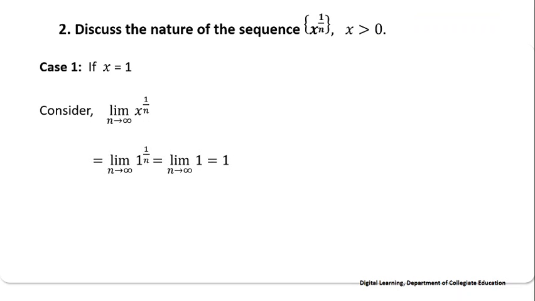That equals limit of 1 power 1 by n as n tends to infinity. That equals limit of 1, that equals 1. Therefore, limit of nth root of x as n tends to infinity equals 1. Therefore, the sequence nth root of x converges to 1.